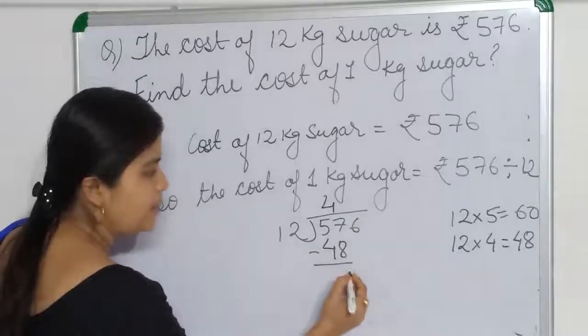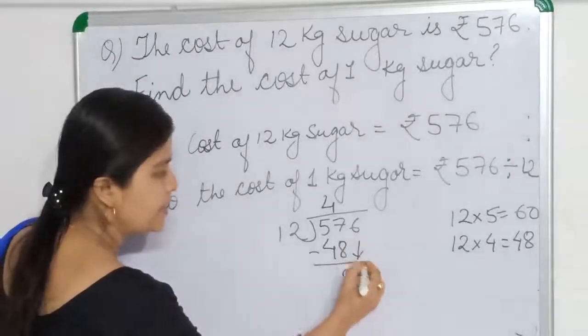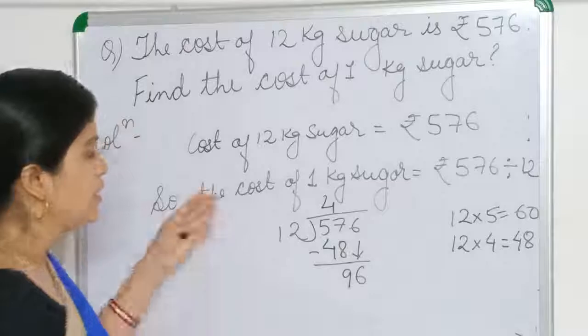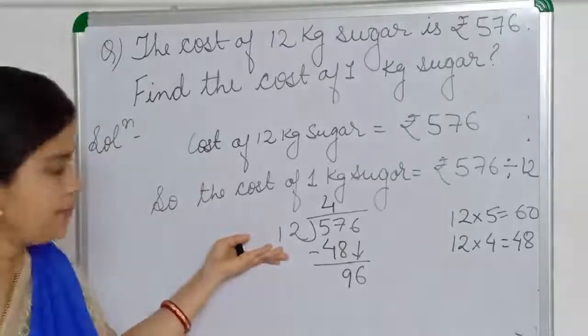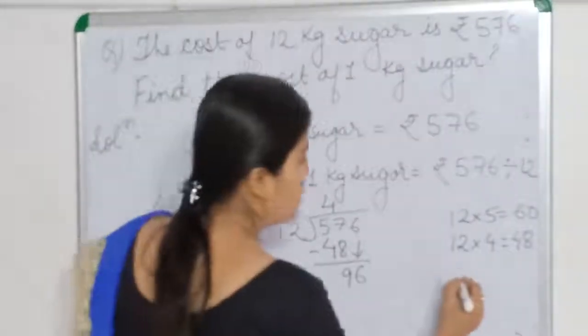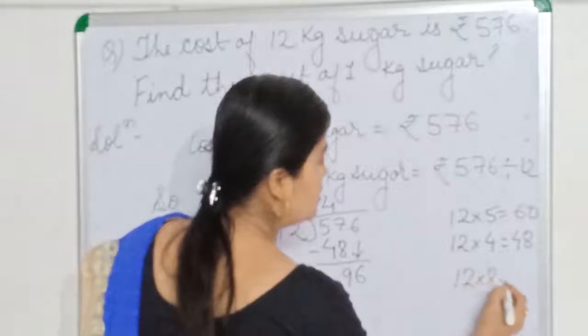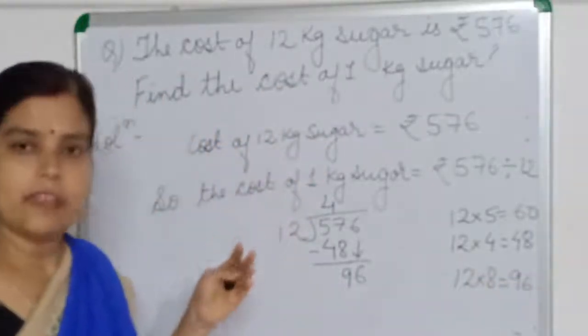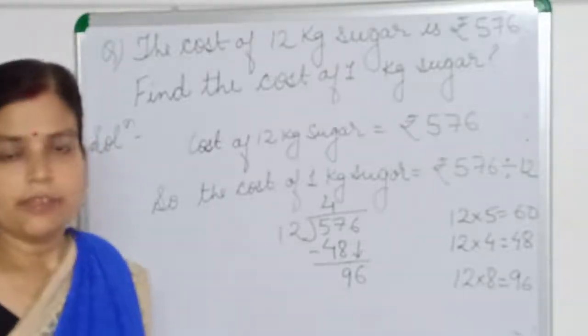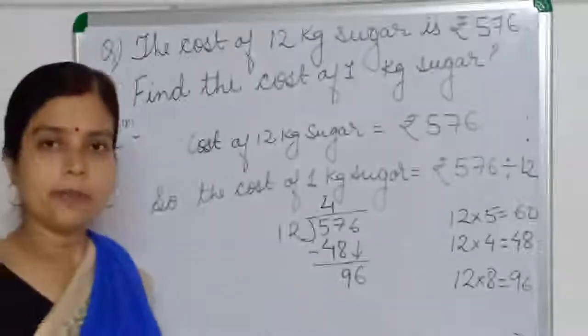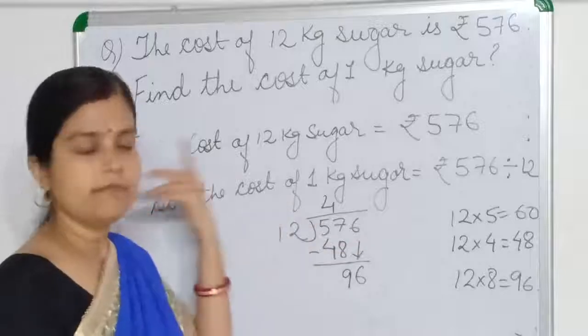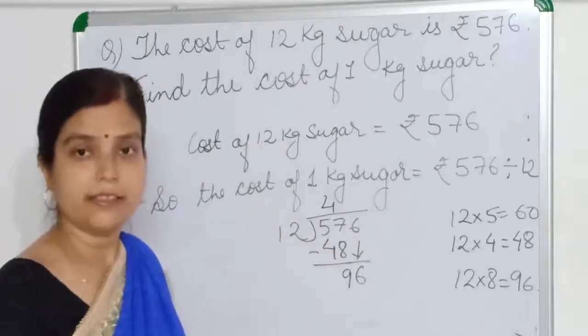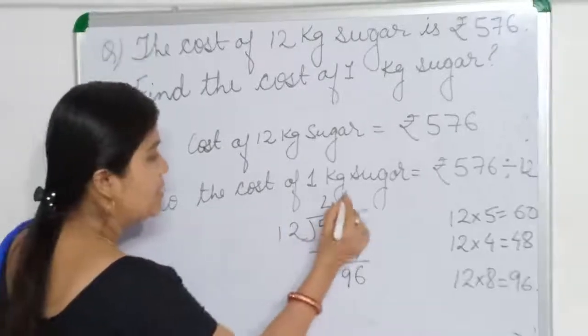17 minus 8 will be 9. 6 you will pull down. Now you again recall the table of 12. You will find that 12 8s are 96. You can recall like this also, 12 1s are 12, 12 2s are 24. After practicing you will be very good, then directly you can recall that 12 8s are 96.